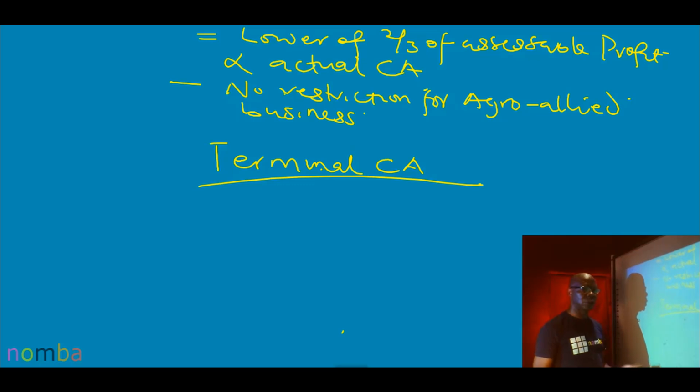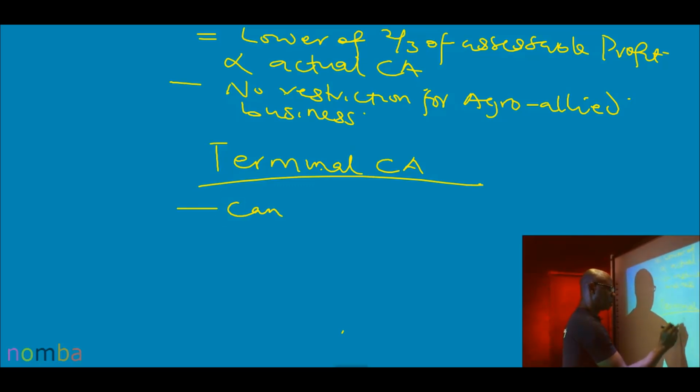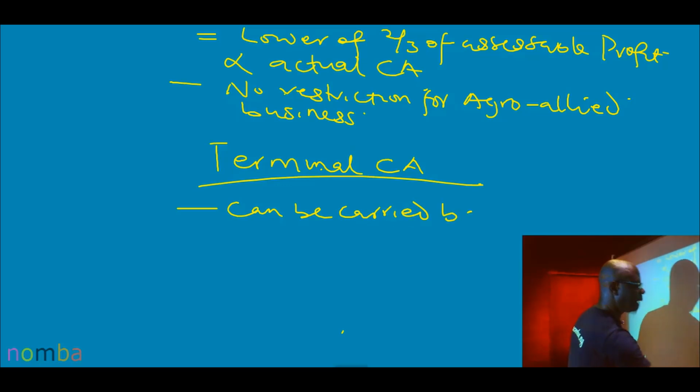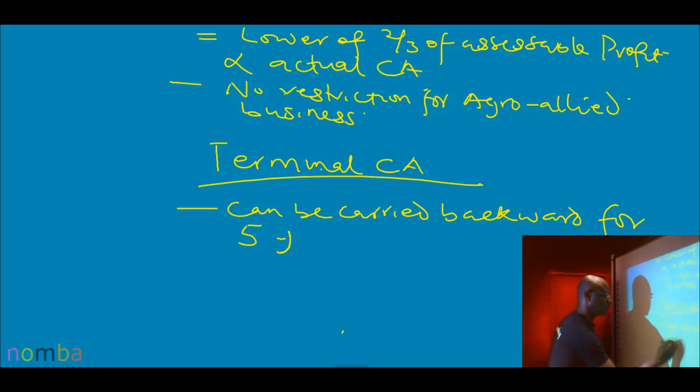Terminal capital allowance. What do you do with it? Now, because it is terminal, there are no subsequent years for this company. You cannot carry forward the capital allowance, but you can carry it backward for 5 years.